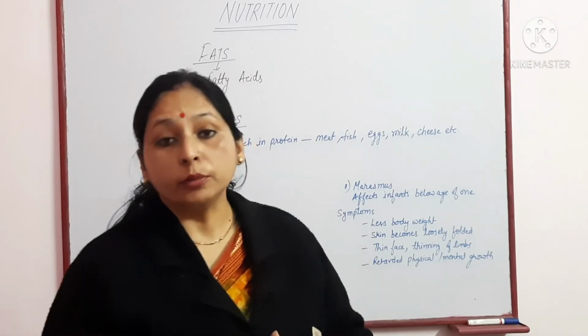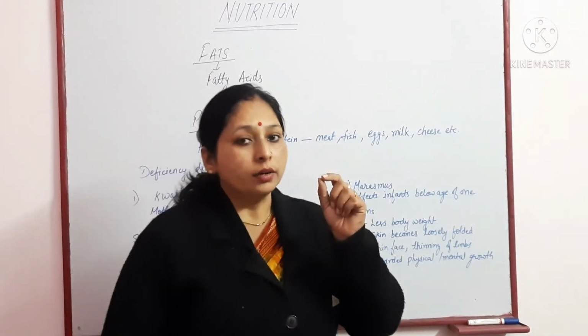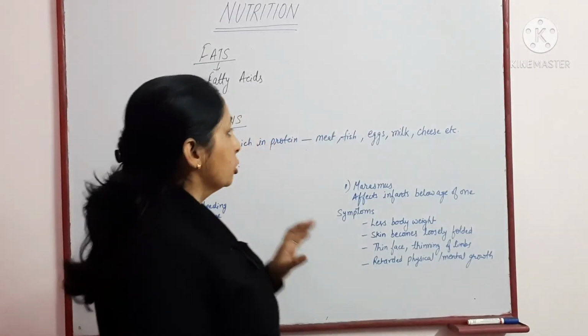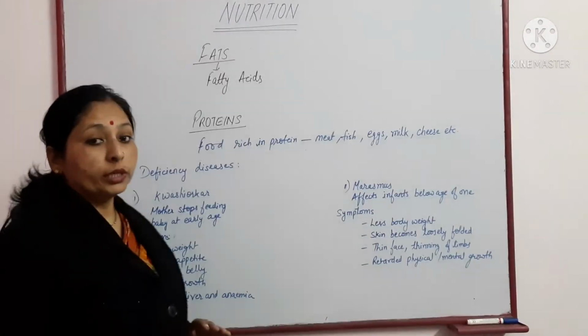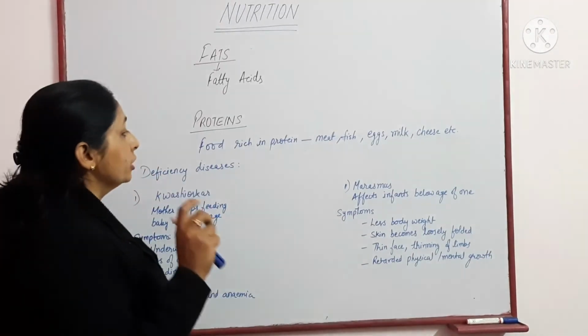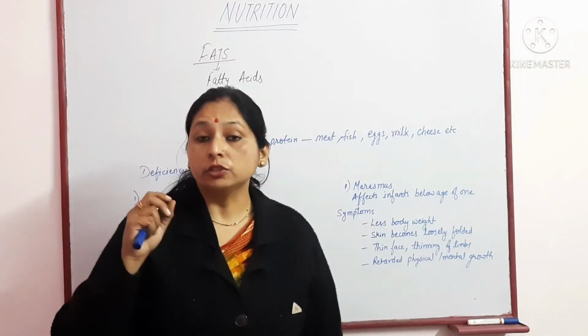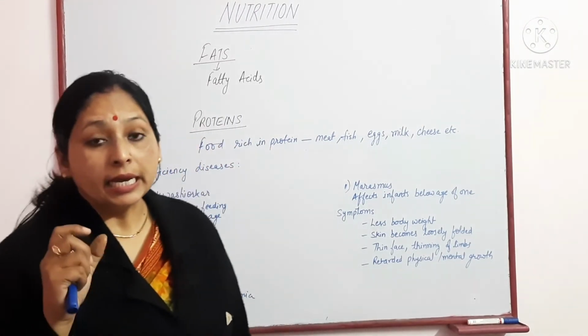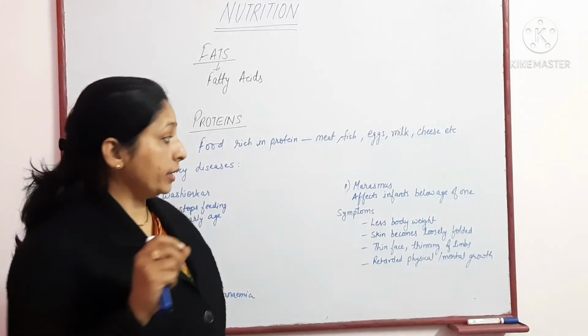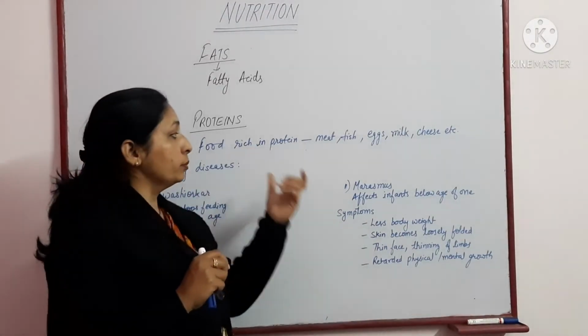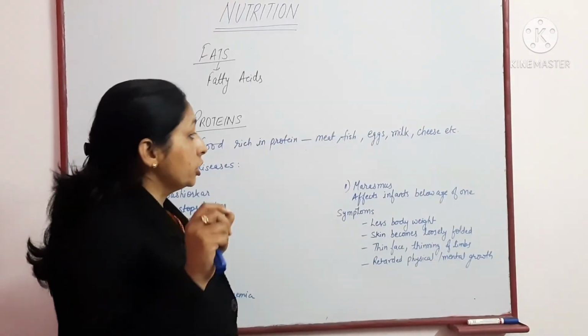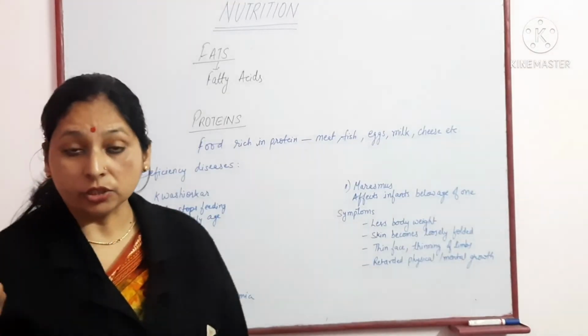It provides 9.45 kilocalorie per 1 gram of the fat. So next is proteins. Proteins are made up of carbon, hydrogen, oxygen and nitrogen as major constituents, and foods rich in protein are meat, fish, eggs, milk, cheese, etc.